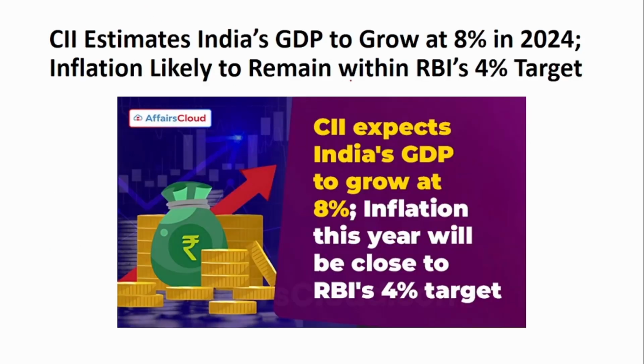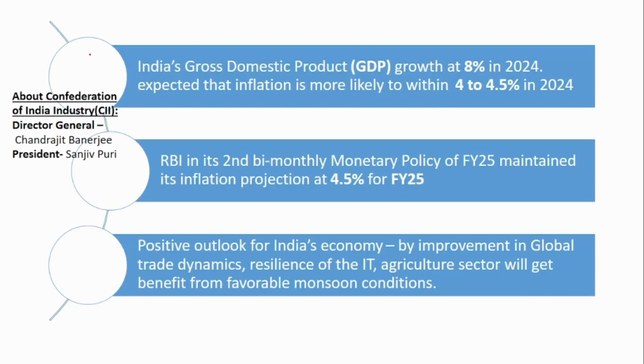So next is about the GDP projection by CII. So let us see it. As per CII, India's GDP is expected to grow at 8% in 2024, and it expects the inflation rate to be within 4 to 4.5% in 2024. So this, if you see, is in line with RBI's projection also. And the RBI, in its second bi-monthly monetary policy committee, has projected an inflation of 4.5% for the financial year 25.